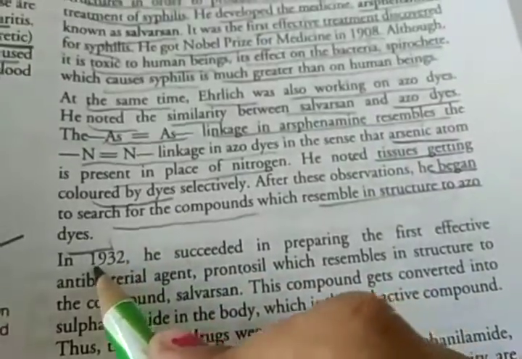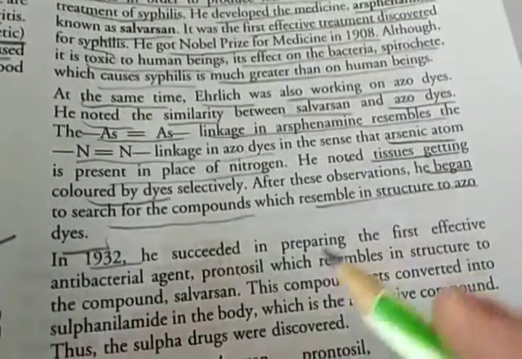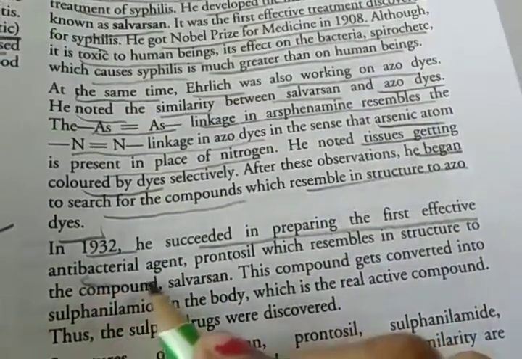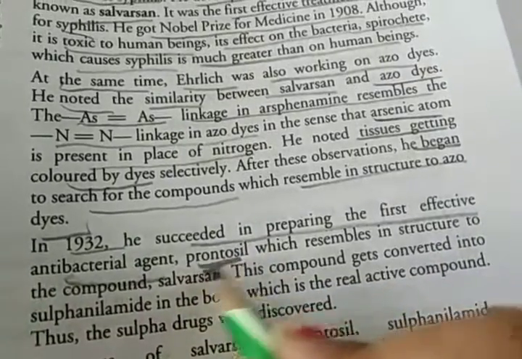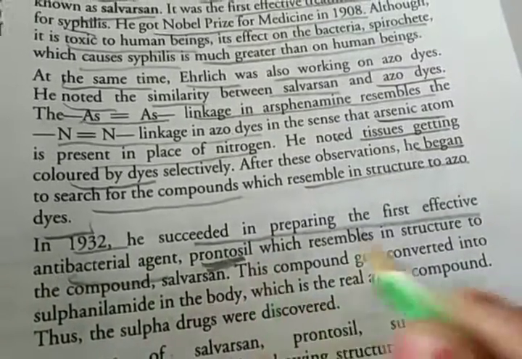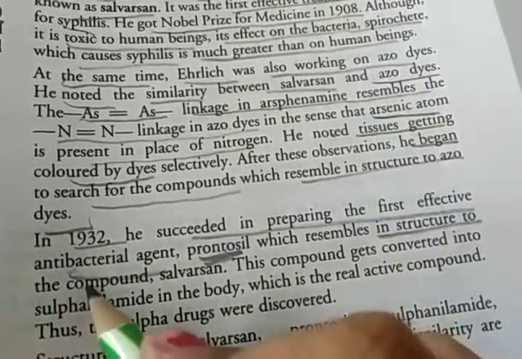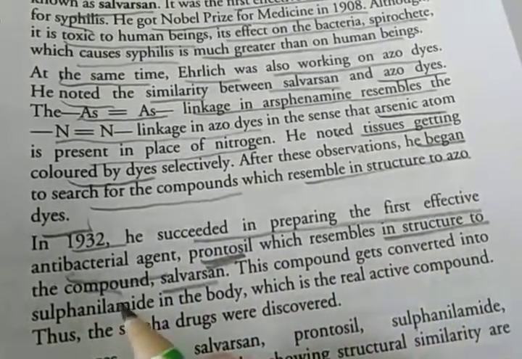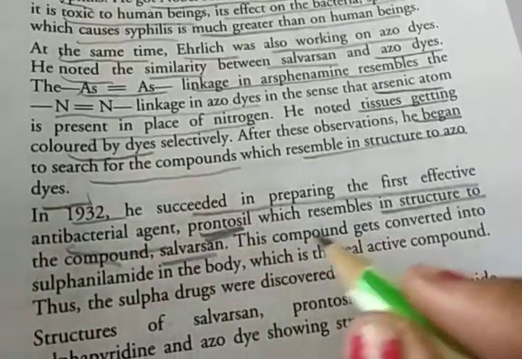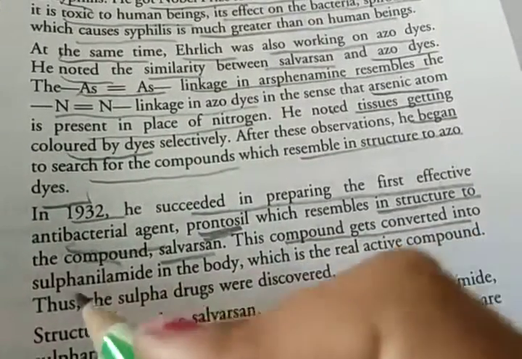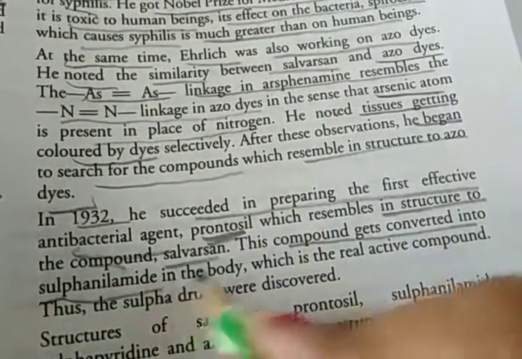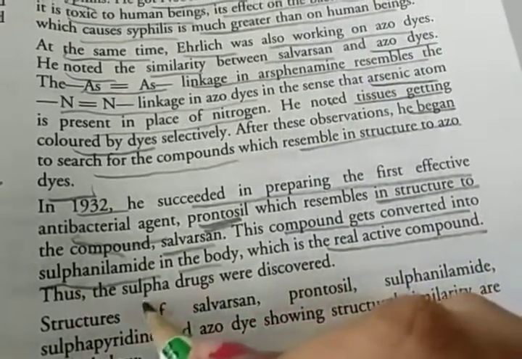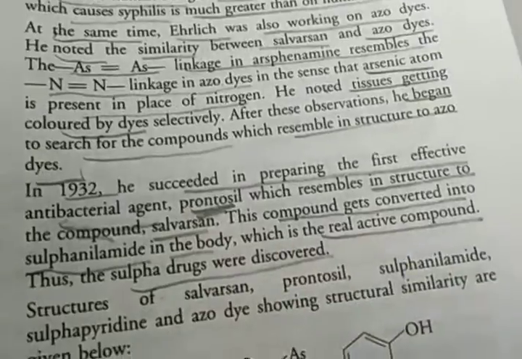Then after 1932, he succeeded in preparing the first effective antibacterial agent, Prontosil, which resembles the compound salvarsan in structure. This compound gets converted into sulfanilamide in the body, which is the real active compound, and the sulfa drugs were discovered.